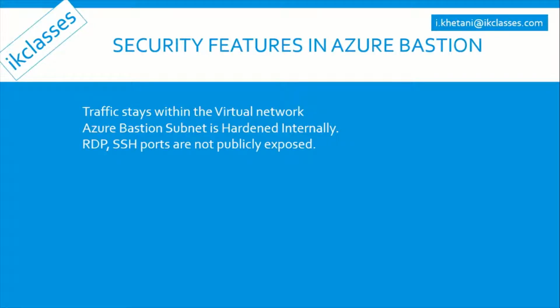Now whenever I'm creating a VM, I am getting a public IP for that particular VM. If I am creating thousands of VMs, I don't want all those VMs to have a public IP, and I don't want the RDP and SSH ports for those VMs to be exposed to the internet. So instead of connecting to my VMs from the internet, I can use Azure Bastion. Bastion sits in the perimeter of the virtual network.